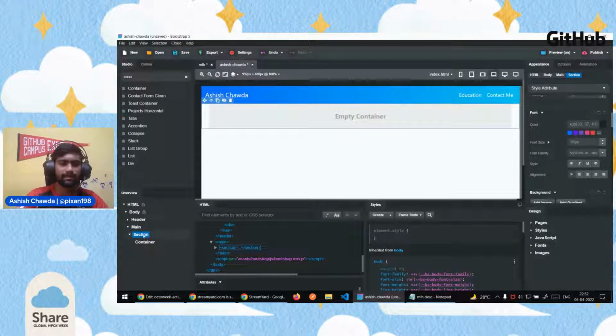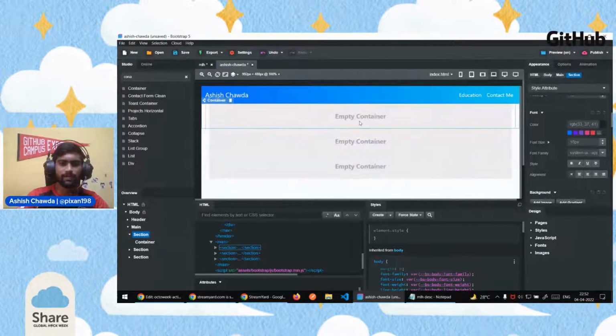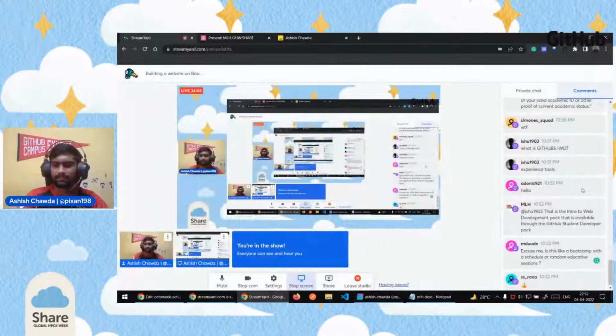So what I'll do is I'll click on section, and I'll press Control D for Windows. And if somebody is on Mac, you can press Command D. What it will do is duplicate this section multiple times. So we just need three sections here now. And until now, if anybody has any questions, I would love to answer that.